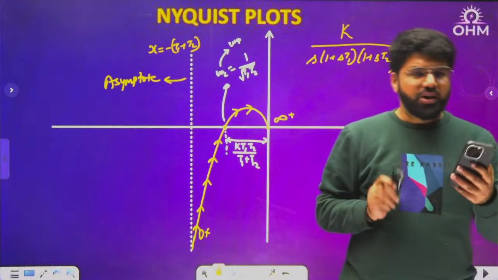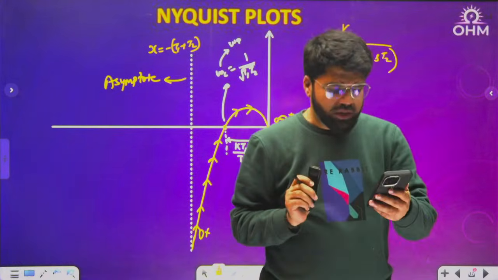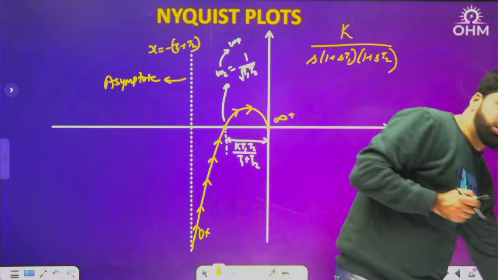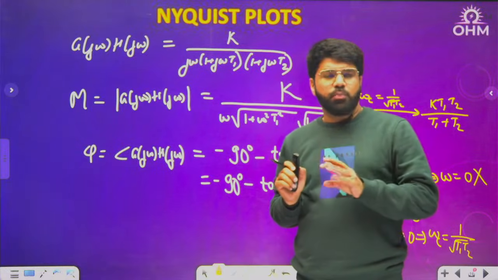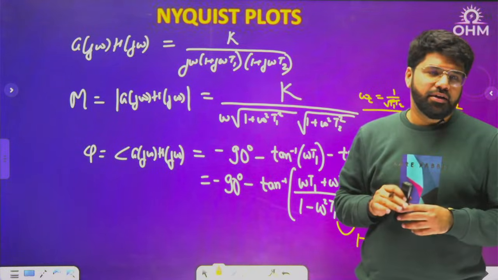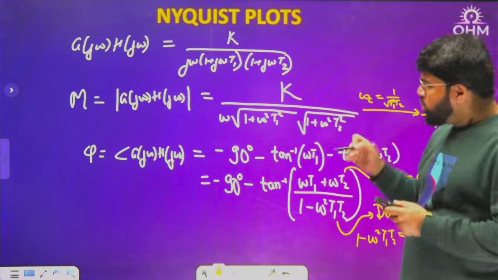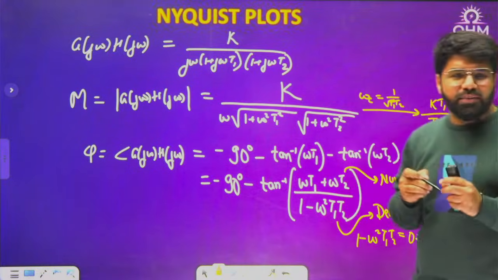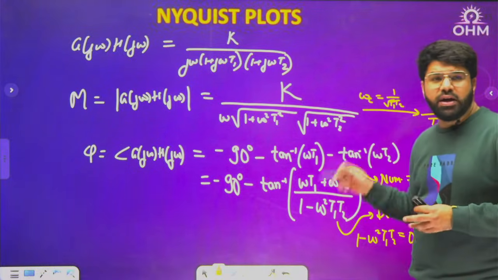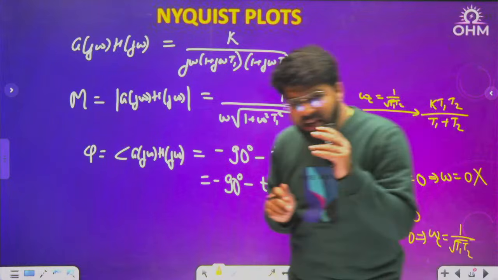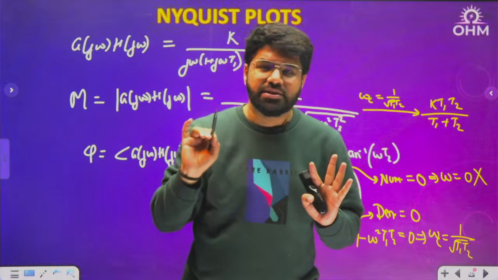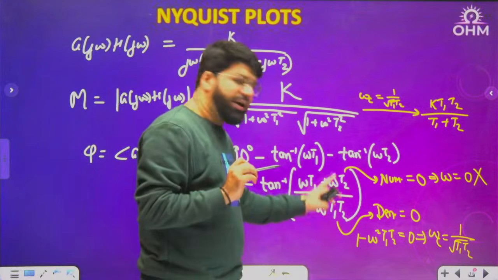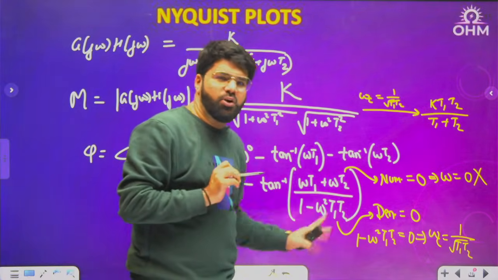If you actually wanted to calculate only omega p, you can do that. But my point is, suppose you are given this open loop transfer function and you don't know the polar plot, you don't know which axis it can cut. If you don't have any idea about the shape, you can try numerator and denominator equal to 0. If there is any critical frequency, again I repeat, critical frequency means when you cut any coordinate axis, then it will be obtained only by these two calculations, either numerator 0 or denominator 0.